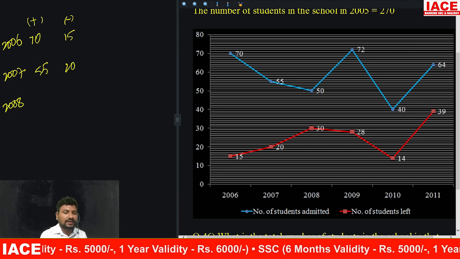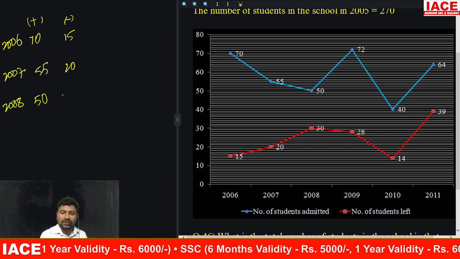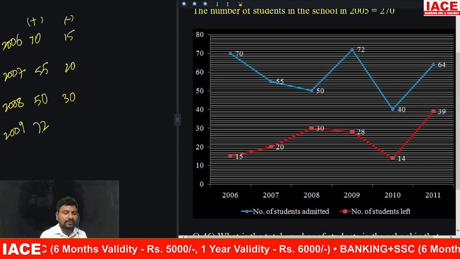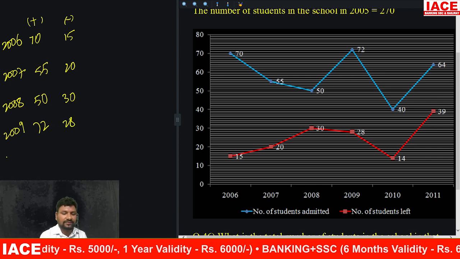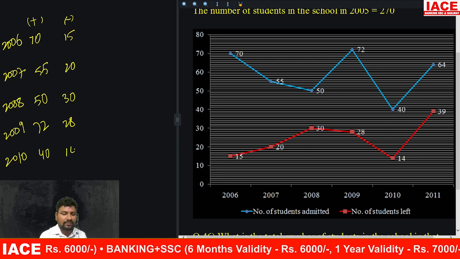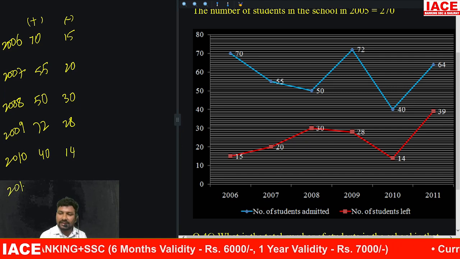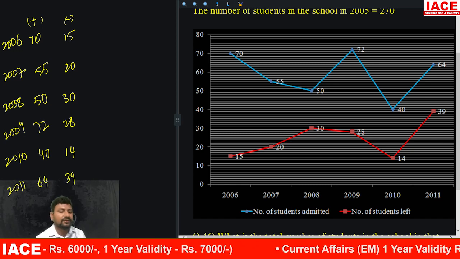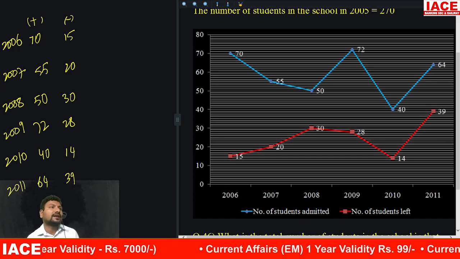In 2008, 50 members joined, 30 members left. In 2009, 72 members joined and 28 members left. In 2010, 40 members joined and 14 members left. In 2011, 64 members joined and 39 members left. In which year more members joined in a class or year?